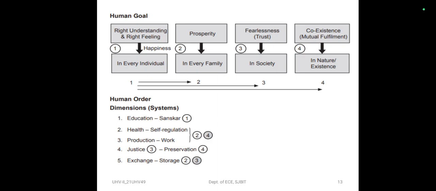We will now detail each dimension, like education, sanskar. Education is to develop the right understanding of the harmony at all levels of being. It's not about understanding the harmony only at the level of the human being, the family, or only at the level of society. It is to develop the right understanding of the harmony at all levels of being, from self to the entire existence. So, sanskar is to develop the basic acceptances of the harmony at various levels.